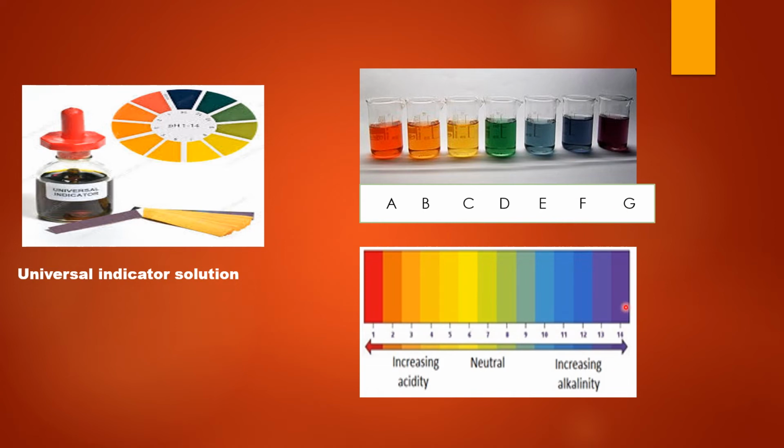Purple color, you can say that the pH of this solution will be equal to 14, which indicates that this solution is also basic in nature. So with the help of universal indicator solution, we can identify whether the given solution is acidic, basic or neutral in nature.